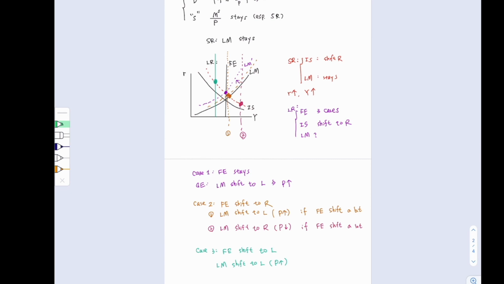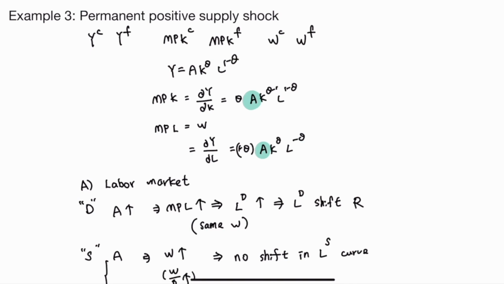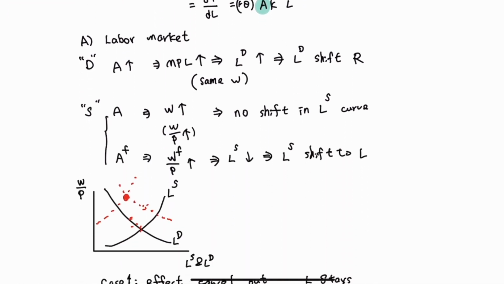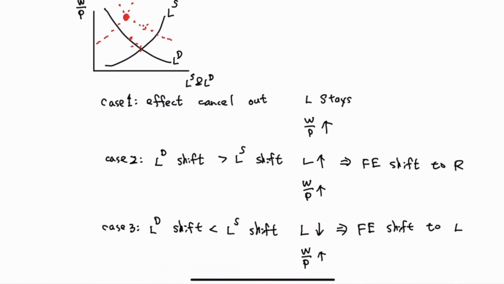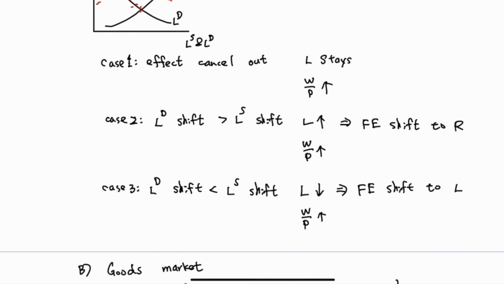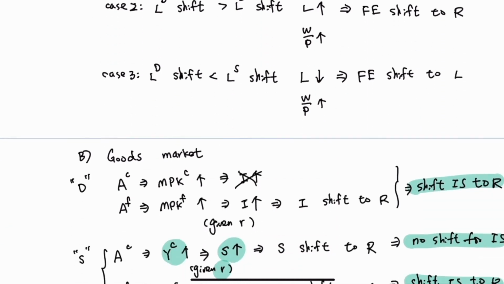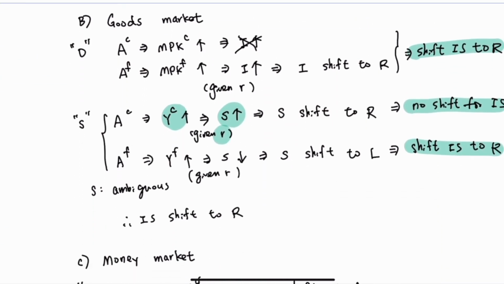So to wrap up what we have talked about for this case, where the economy experienced a permanent positive supply shock, we know that for the labor market, the full employment level can either increase, decrease, or stay the same. Therefore, the full employment line can shift to the right, to the left, or stay the same. Then we look at the goods market equilibrium. It turned out that when we aggregate up all the impacts, it implies that the IS curve needs to shift to the right for sure.